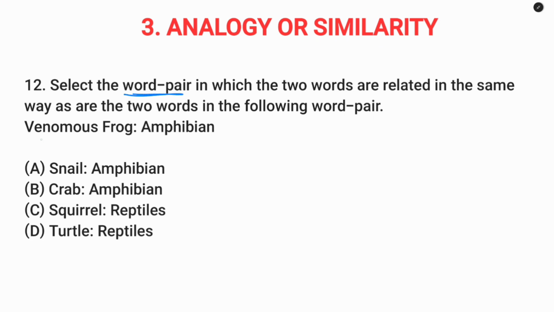Question number 12. So the given word pair is venomous frog. Frog is an amphibian. Snail is not an amphibian. Crab is not an amphibian. Squirrel is not a reptile. Turtle is a reptile. So reptiles breathe through lungs. Option D.